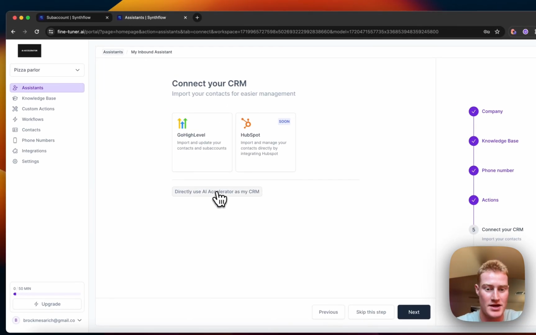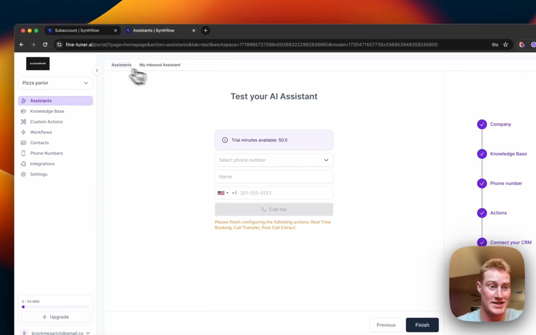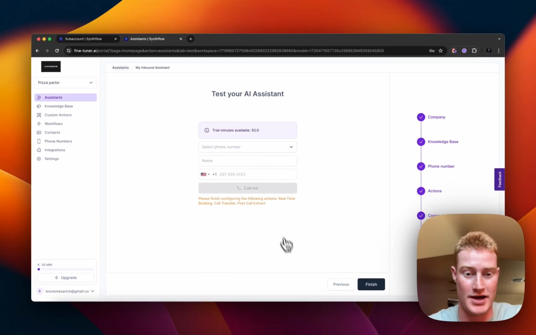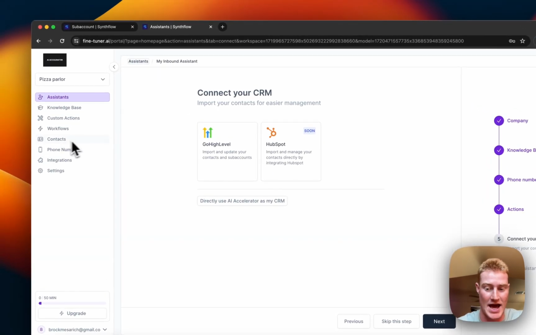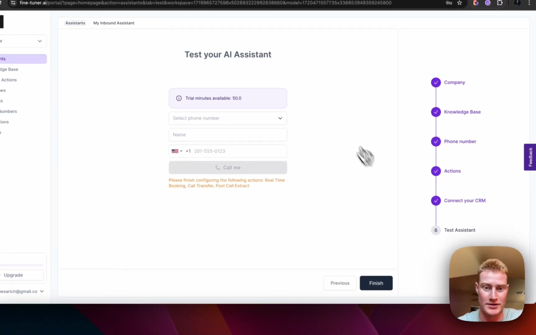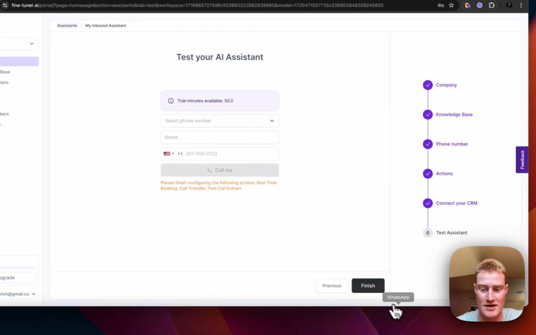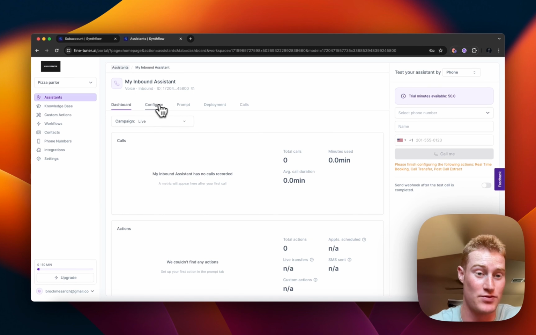Connect to your CRM. So we can connect it to Go High Level, HubSpot soon, or we could directly use AI Accelerator, which is our software here, as our CRM, since we have that contact tab over here. Next, let's move on, test your AI assistant. Then we could play around with our AI assistant, finish it. And then from there, this is kind of the dashboard that we have.